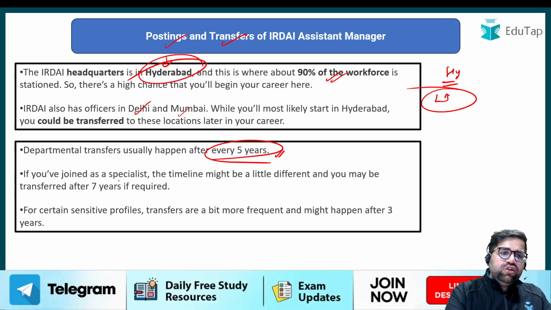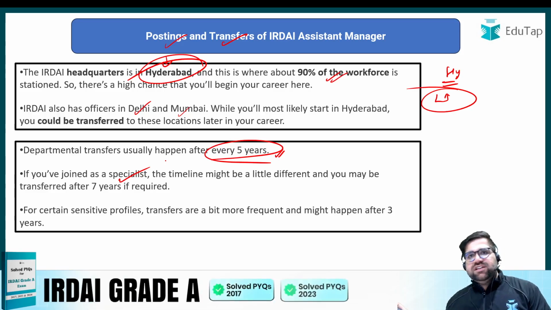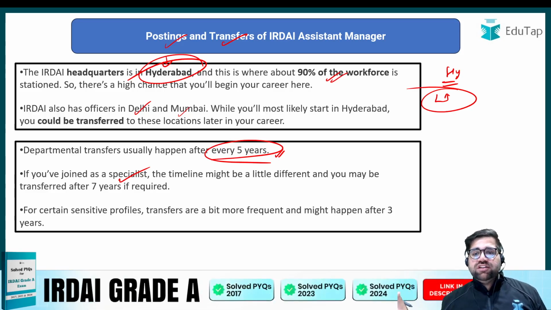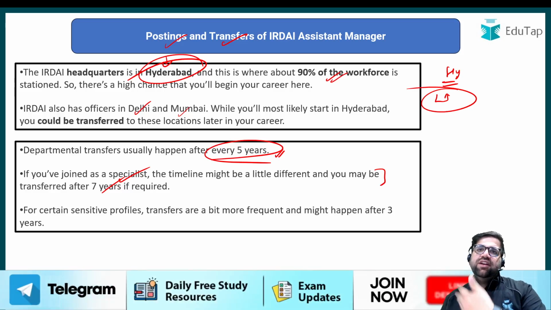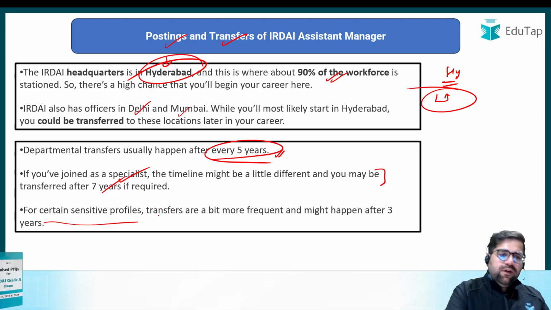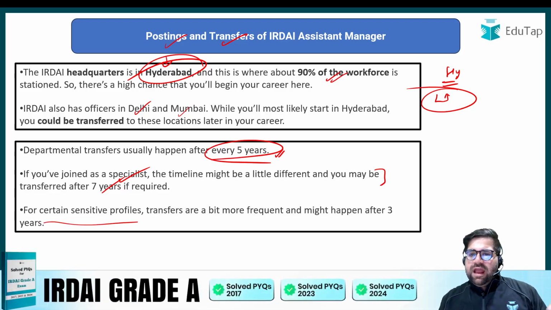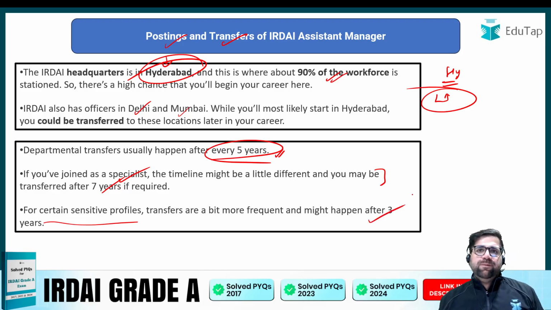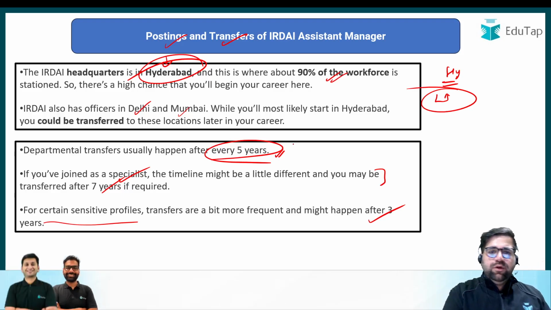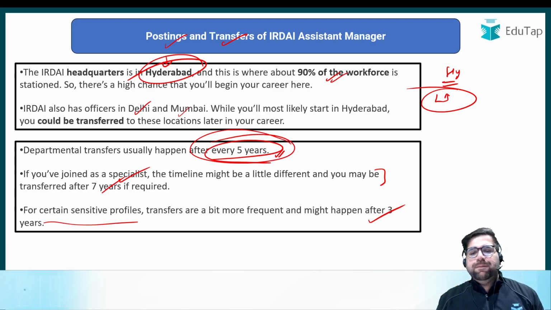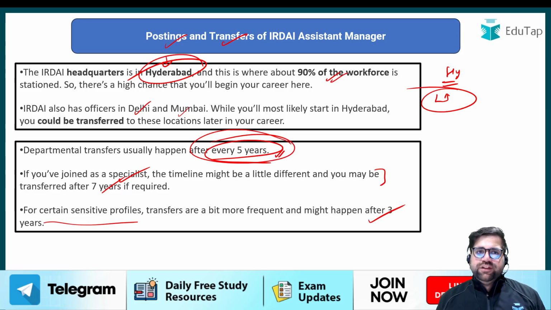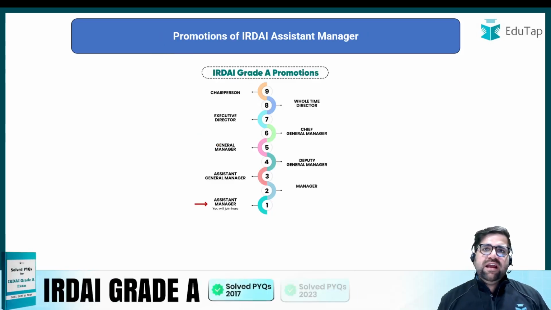If you join as a specialist, like a Rajbhasha employee, IT employee or accounts employee, then they are hiring you for one particular special department. Then transfer will take place in 7 years, but this is again a very rare case, because IRDAI generally has general stream recruitments. For sensitive profiles, transfer can be more frequent and might happen in 3 years. That depends upon the profile of the person. But if you are watching this video, I hope for you that the interdepartmental transfers will happen every 5 years only. So this is the information related to posting and transfers of IRDAI Assistant Manager.